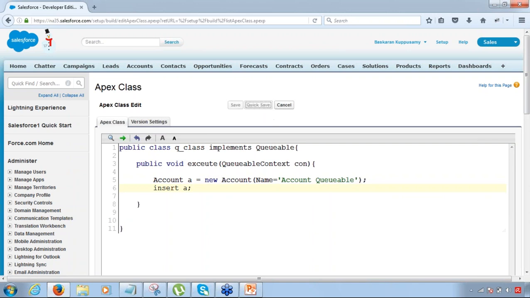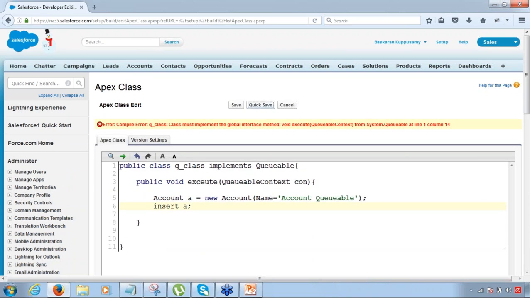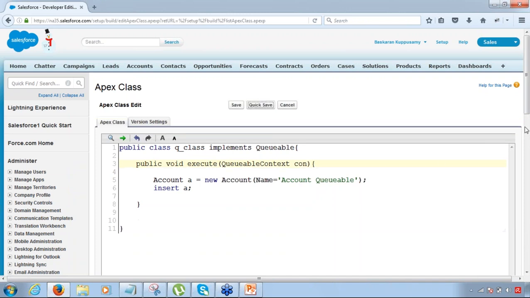Fine. Save it. The Queueable class must implement the global interface method, execute. Okay, sorry, spelling is wrong. See, I told you the method name has to be execute only. If it is something else, it's not going to take it. Spelling was wrong. Okay, fine. That's it.